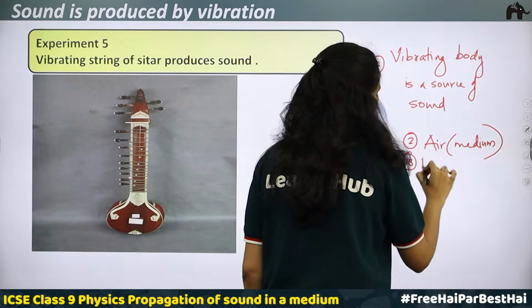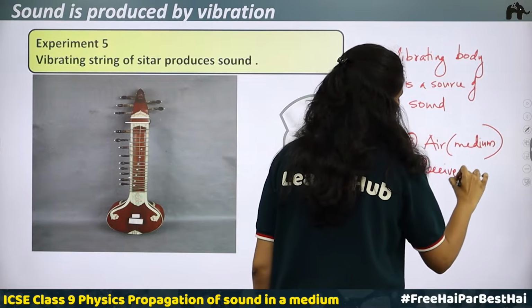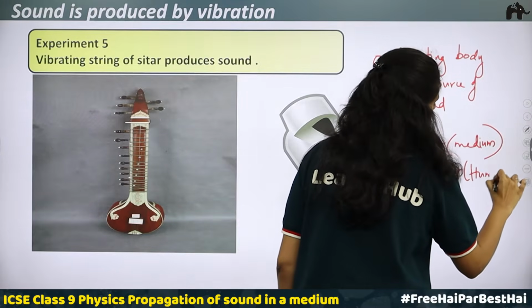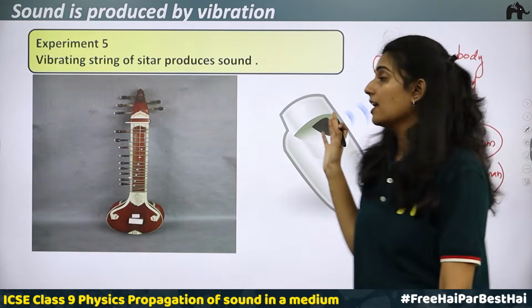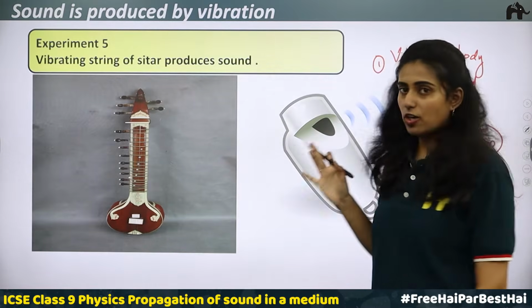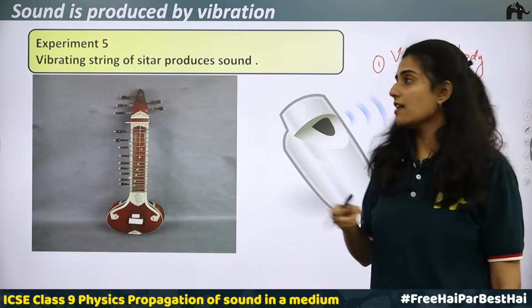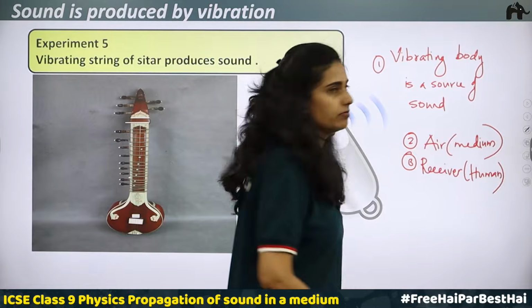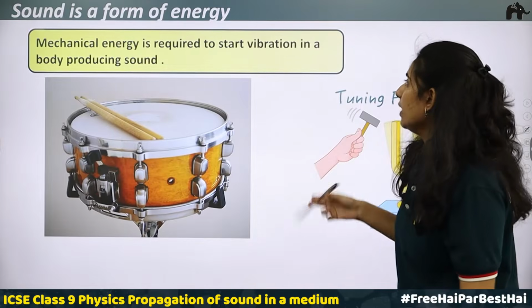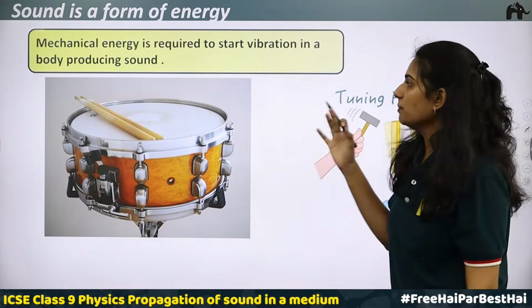And the third thing, there is a receiver. Let us say a human, or we are all the receivers. So, there is a sound, there is a source which is the vibrating body. Then there is a medium through which it travels, which is air, and there is a receiver which is a human. Okay. Mechanical energy is required to start vibration in a body producing sound.